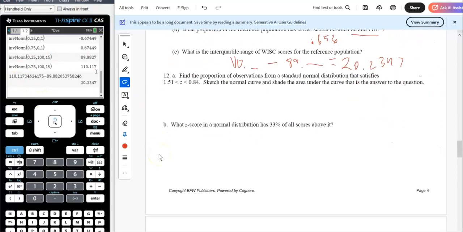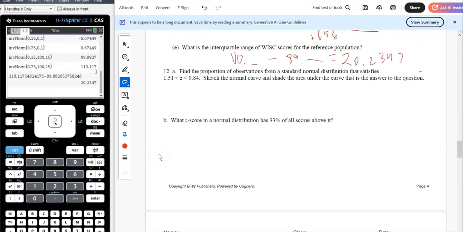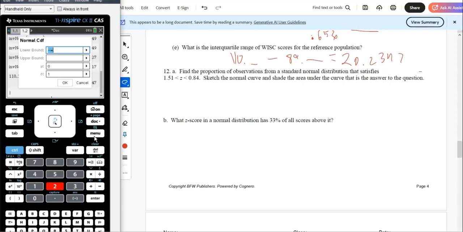Okay. Number 12, find the proportion of observations from a standard normal distribution that satisfies that. Okay, so that's not too bad. So again, it's just go to menu 652, 1.51, lower bound, upper bound, 0.84.